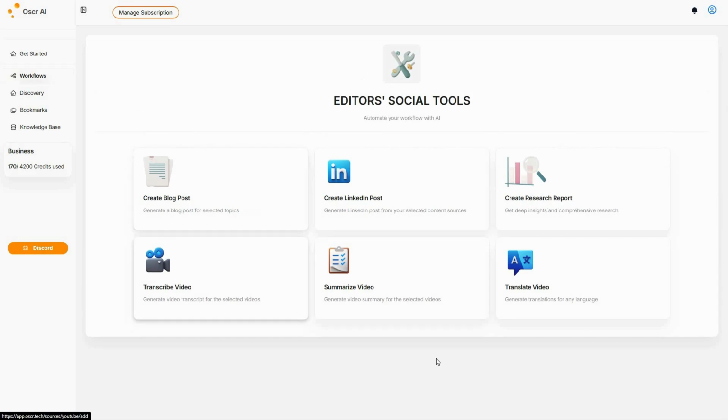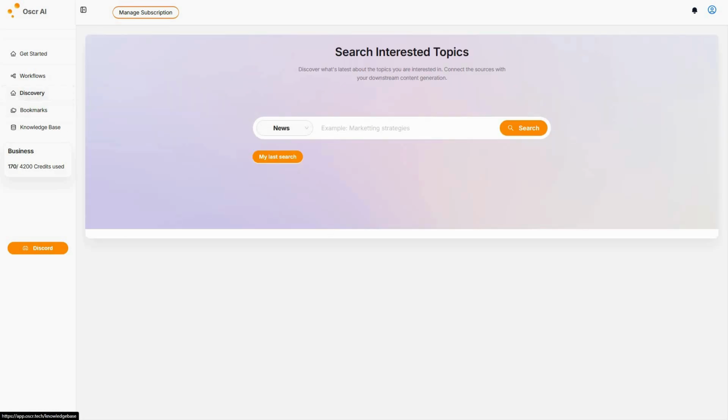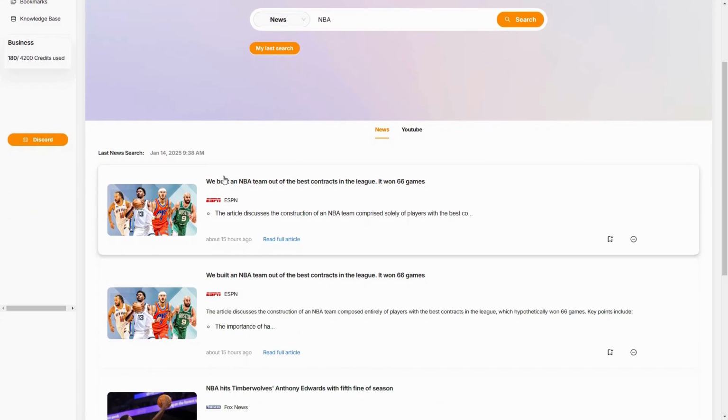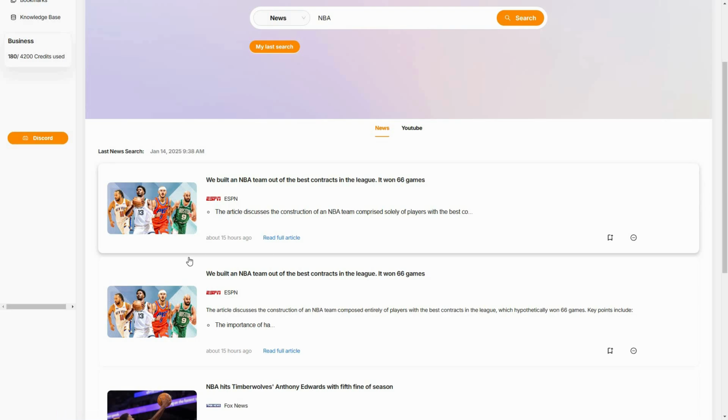So these are basically all the workflows that you are going to get on Oscr AI: blog post, LinkedIn post, research report, transcribe video, summarize video, and also translate video. But other than that, there is also this discovery feature. So here you can discover various trending news on a particular topic or some trending videos from YouTube on a particular topic. So let me try this news first. For example, I want to get some latest or trending news about NBA, National Basketball Association. So I'm just going to type NBA, and I'm going to click on search. As you can see, we have got some latest news or trending news about NBA. So this particular news was published about 15 hours ago.